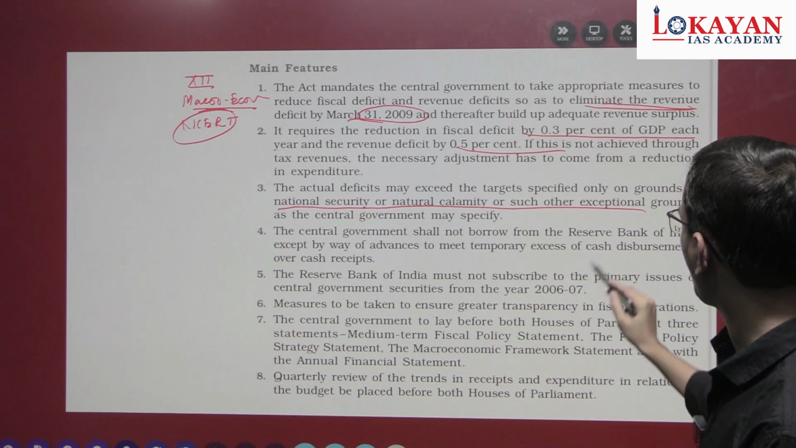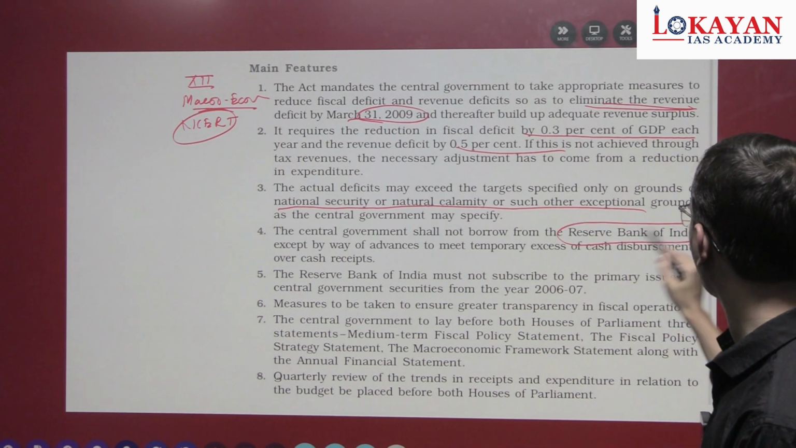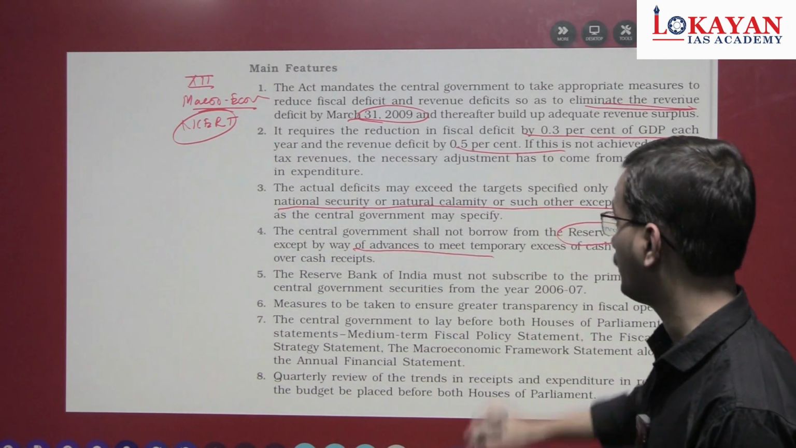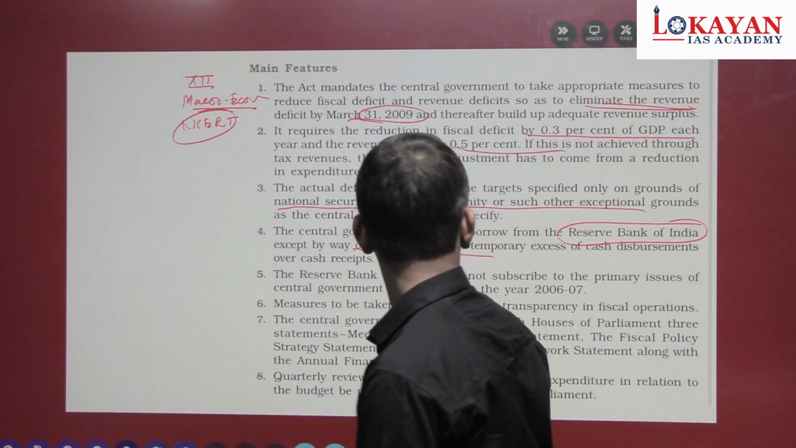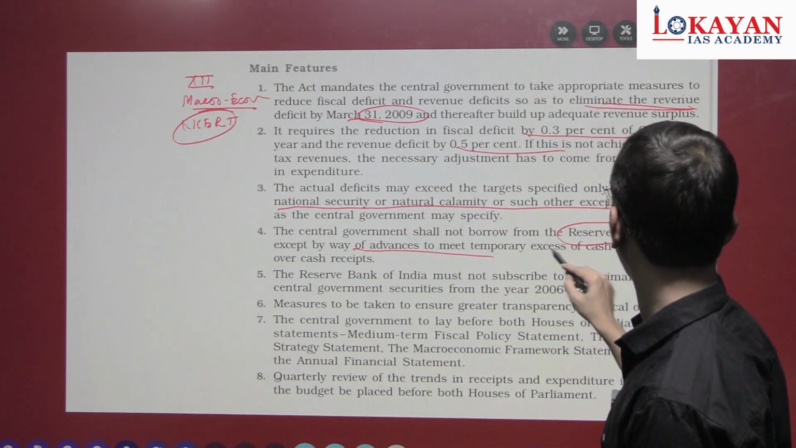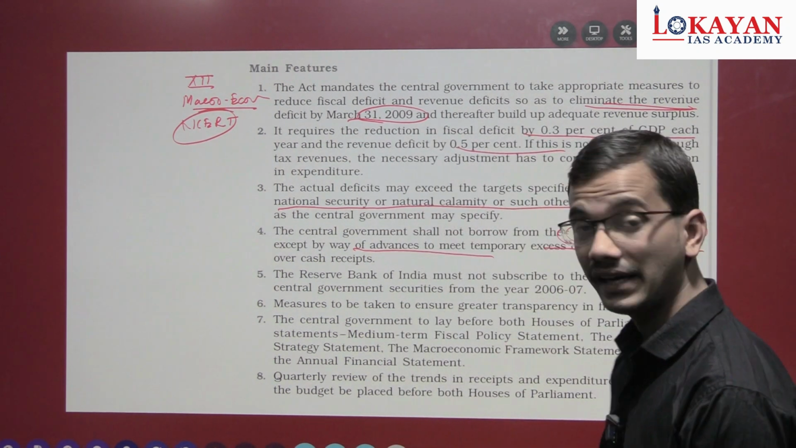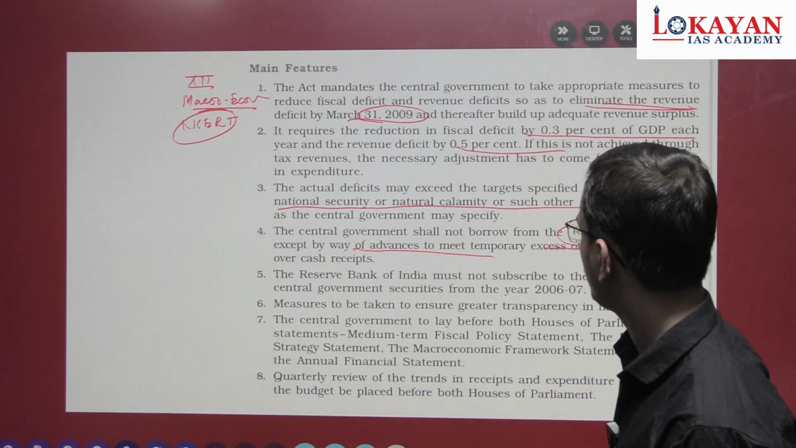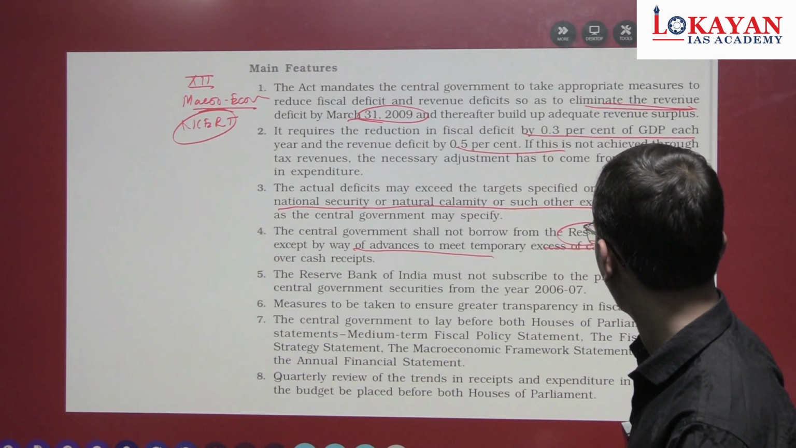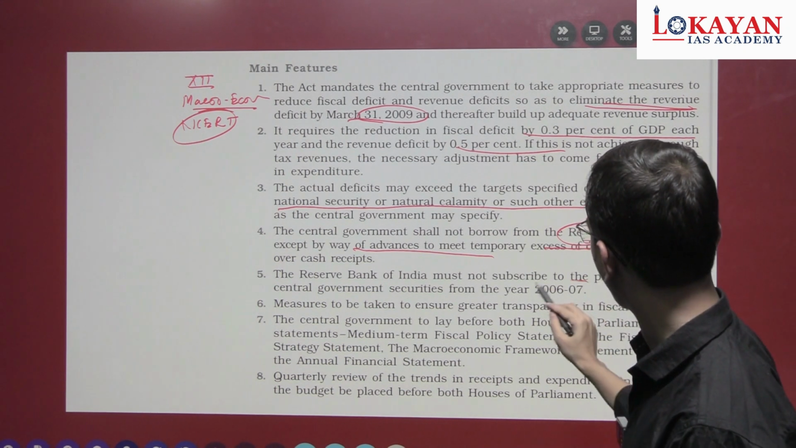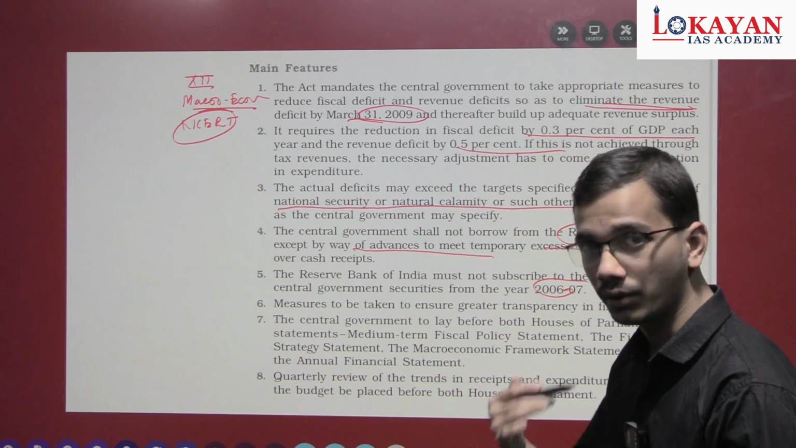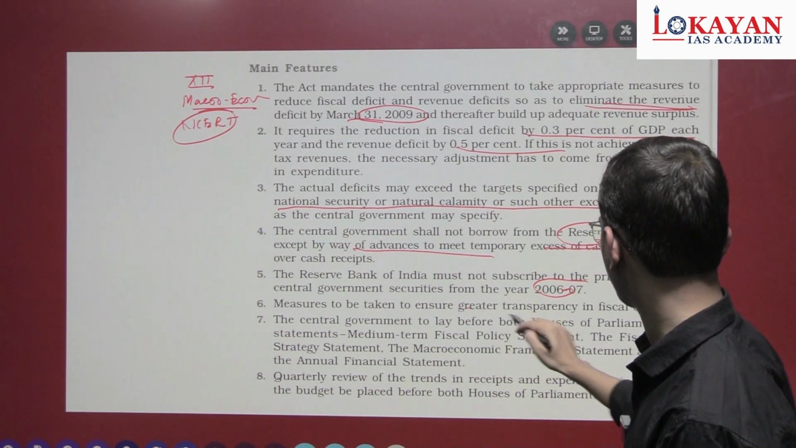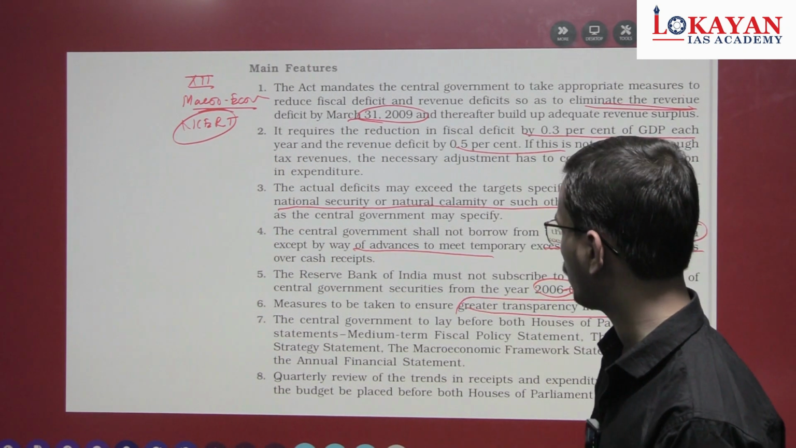The central government shall not borrow from the Reserve Bank of India except by ways and means advances, to meet temporary excess of cash disbursement. Ways and means advances we discussed in an earlier lecture. The Reserve Bank of India must not subscribe to primary issues. This is from earlier, but understand the broad and core features. Measures for greater fiscal transparency in fiscal operations.